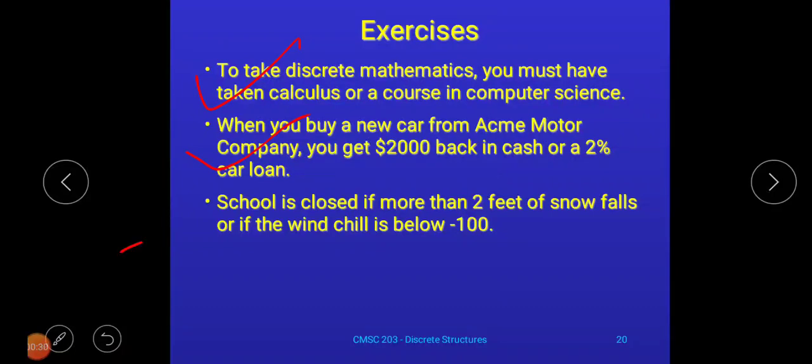So let us read the last statement here. What is the statement given? School is closed if more than 2 feet of snow falls or if the wind chill is below 100. Okay, let us revise this statement. School is closed if more than 2 feet of snow falls or if the wind chill is below 100.